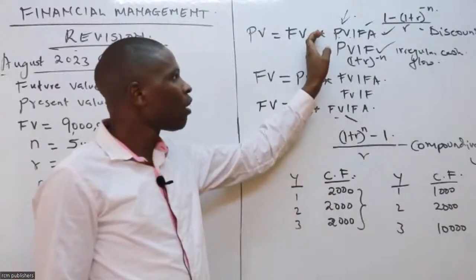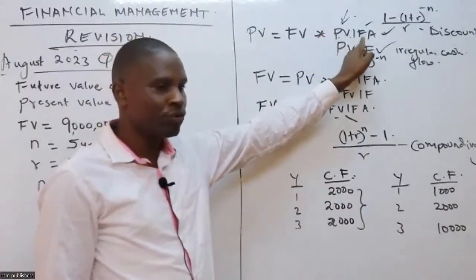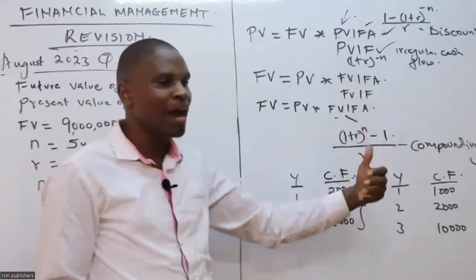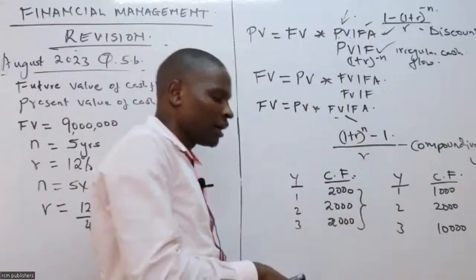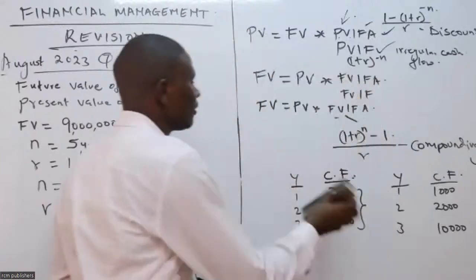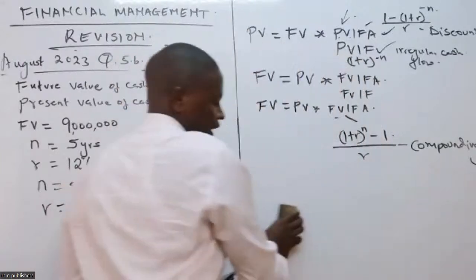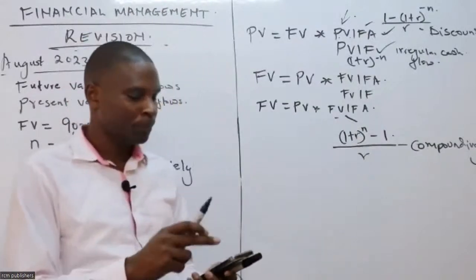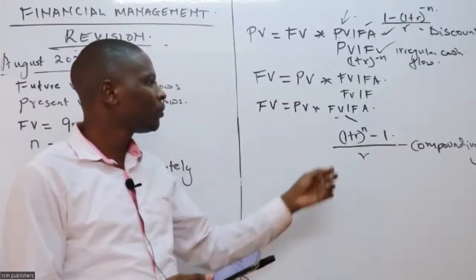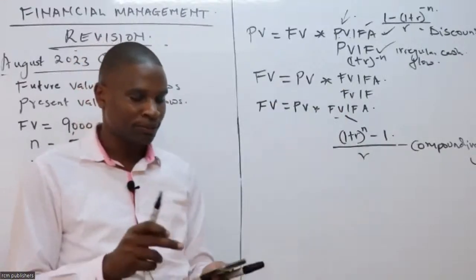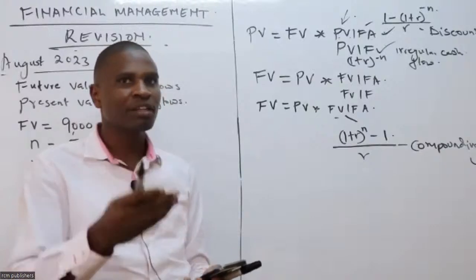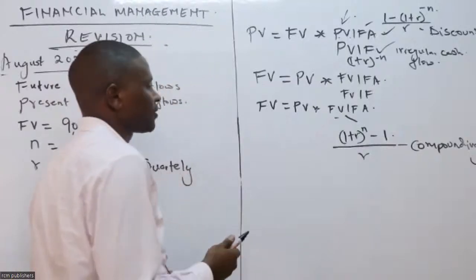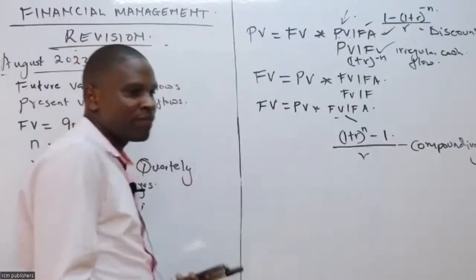And that's why if we have regular cash flow, we use PVFA when we are discounting, and FVFA when we are compounding. Mercy, I hope we are together regarding the regular and irregular cash flow. Let's now go to our question. We have now agreed that we are going to use this formula. And good that we have a calculator. The teacher doesn't have a calculator today, that's why I had to ask first. So, what is our future value from the question?